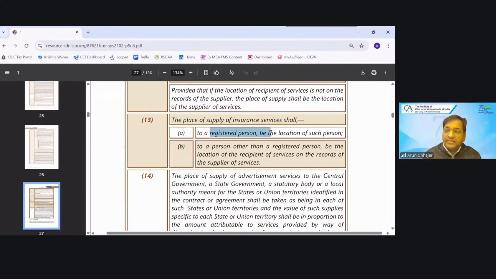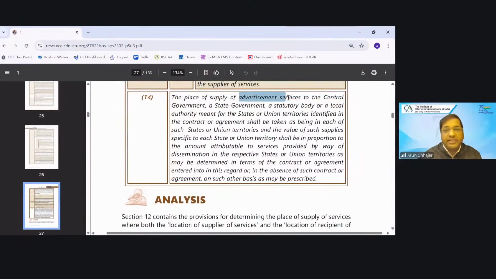The place of supply of insurance service to a registered person is the location of that person. Insurance is a transaction where the address would always be available with the insurance company. Correct. Even if you take insurance of ₹1, you will definitely provide an address, name of the state, etc. So whether you are registered or unregistered, your address would always be available. If you are registered, then the location of that registered person. If you are unregistered, then the address available in the record.